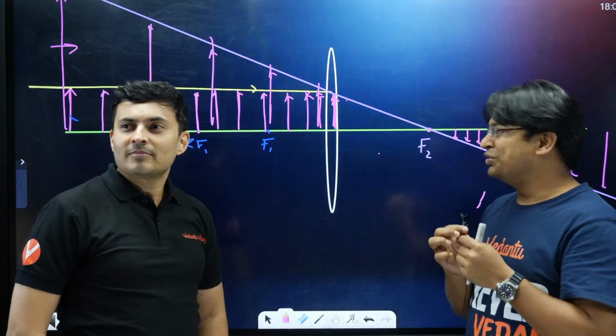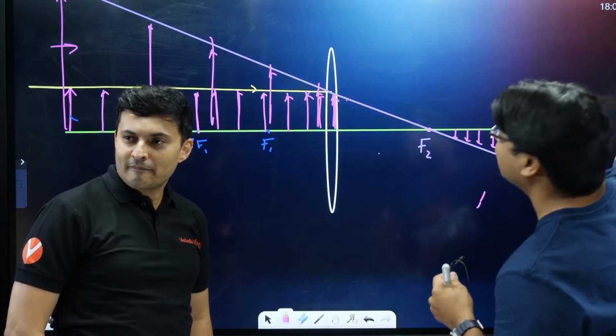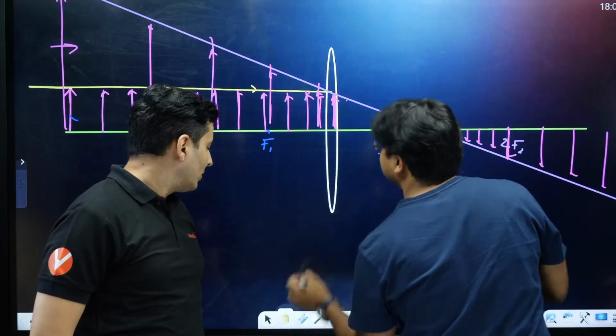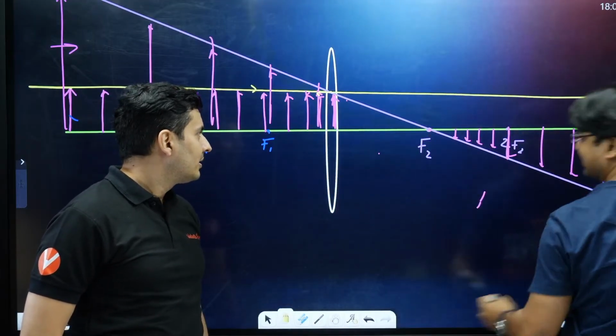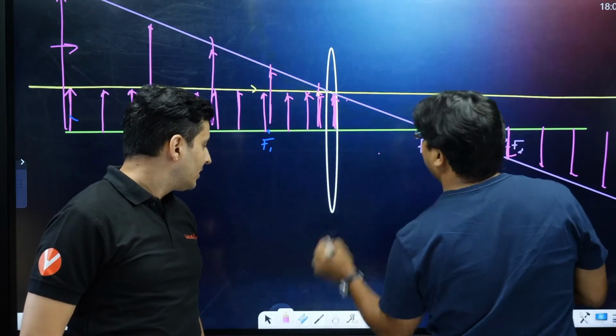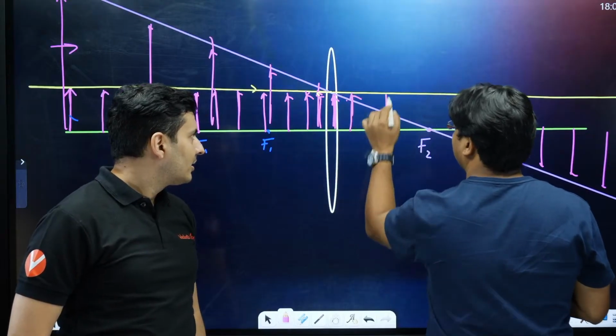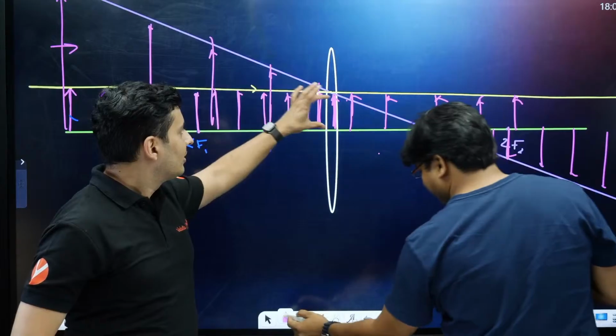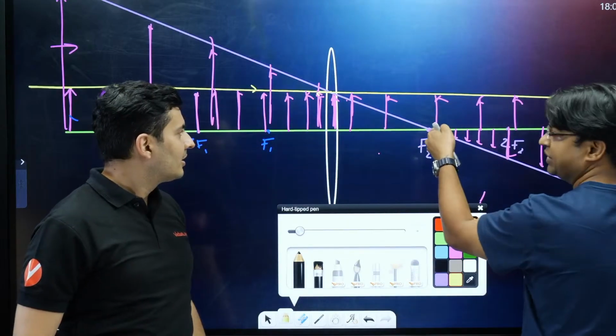Now we can also continue our talk for a virtual object. If we want to talk about a virtual object, you just extend this line and continue on the same logic. As your object is traveling along this line, the image also has to travel rightward, but when the object goes to infinity, the image should be at focus.